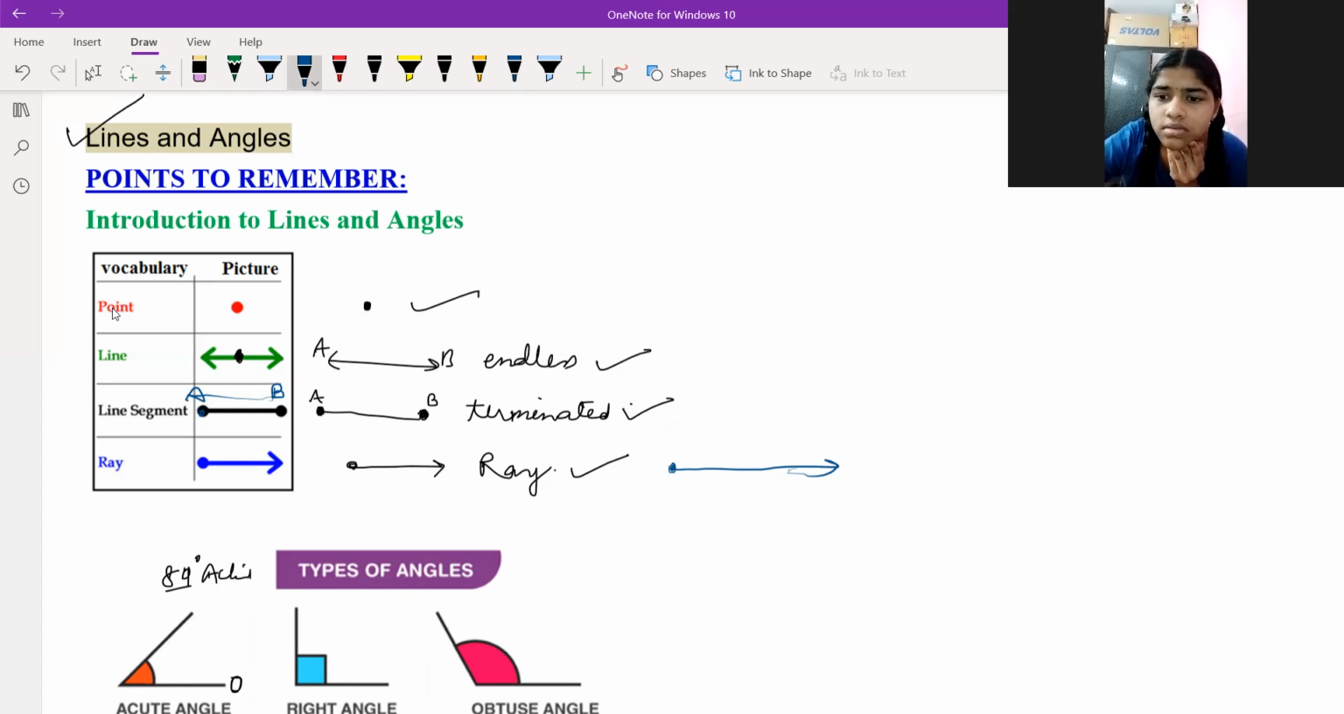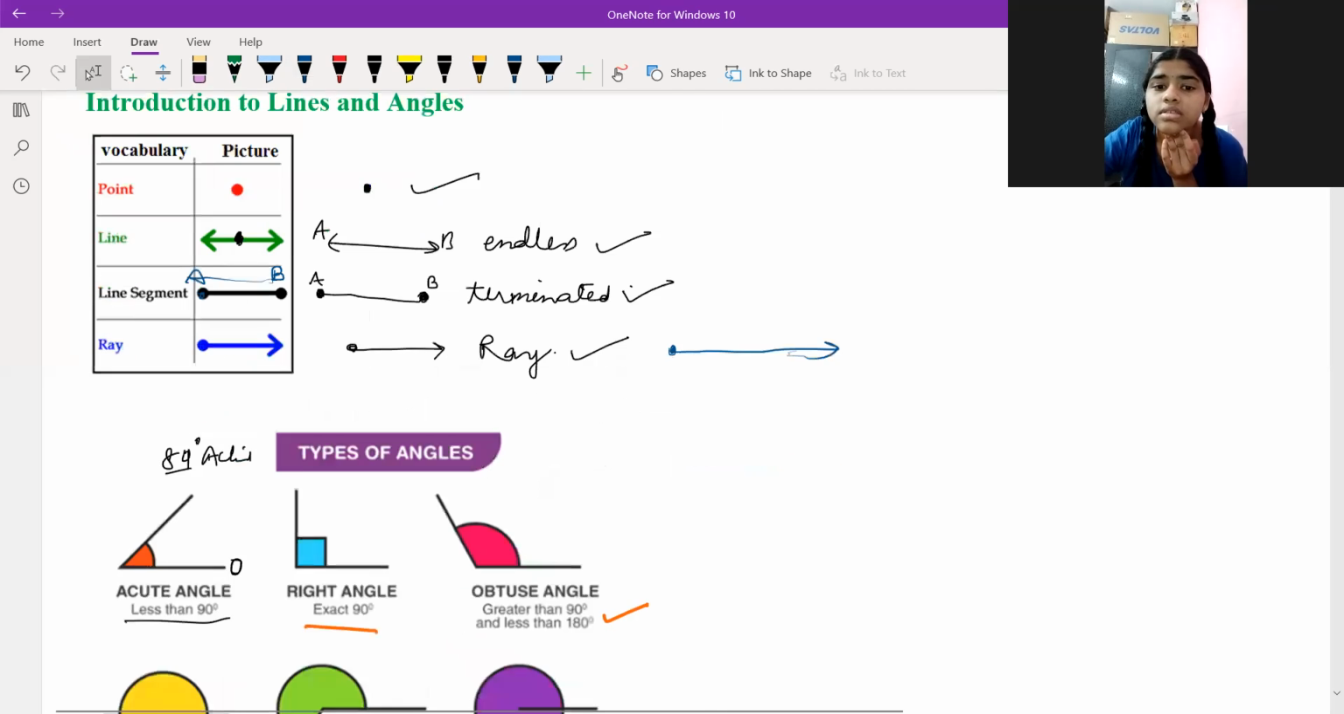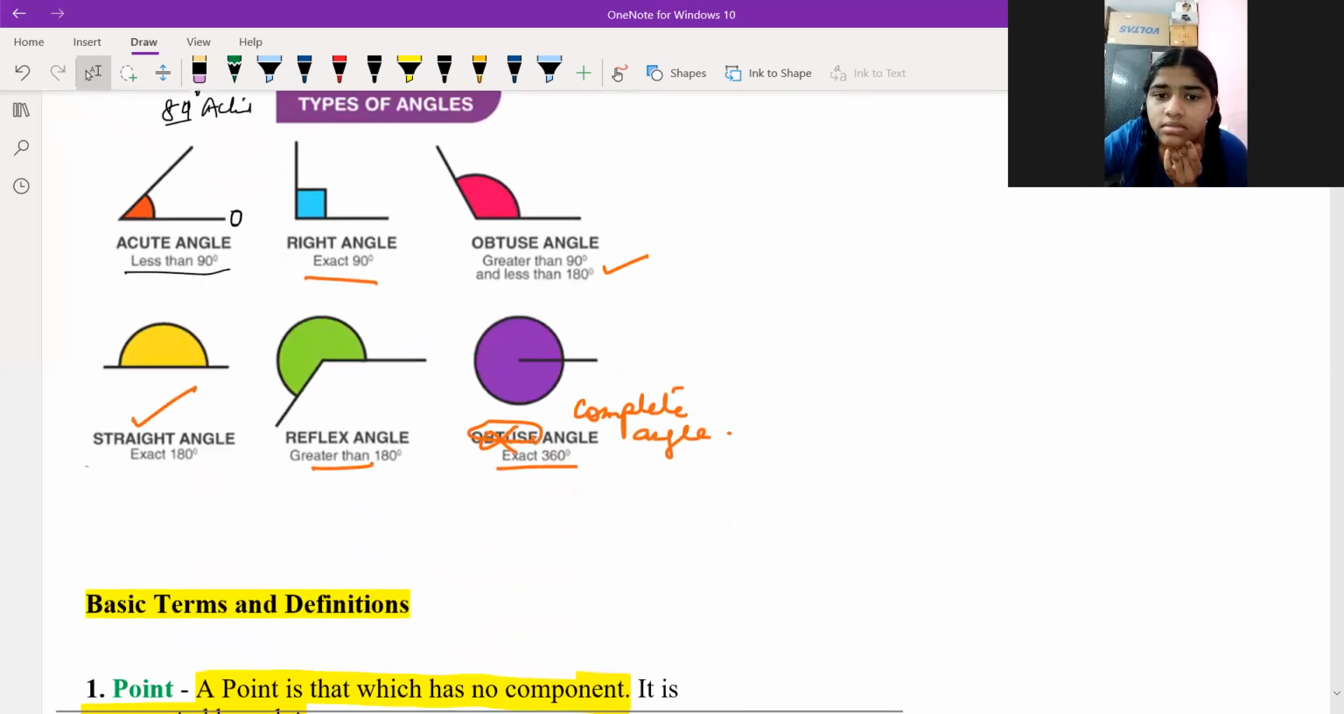Do you have any doubts in these 4 points? No, sir. Okay, tell me the difference between line and line segment. A line is endless from both sides, and a line segment is a section of a line. Acha, it's a part of a line which can be terminated, meaning it ended at some point, right? Fine. Yes, sir.